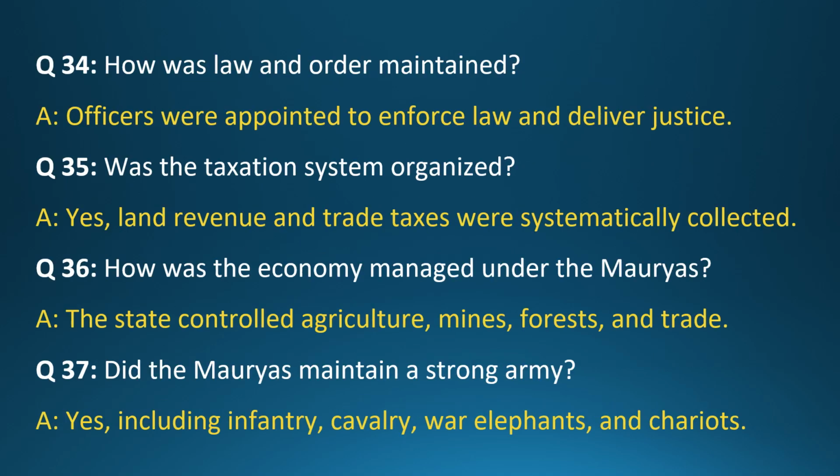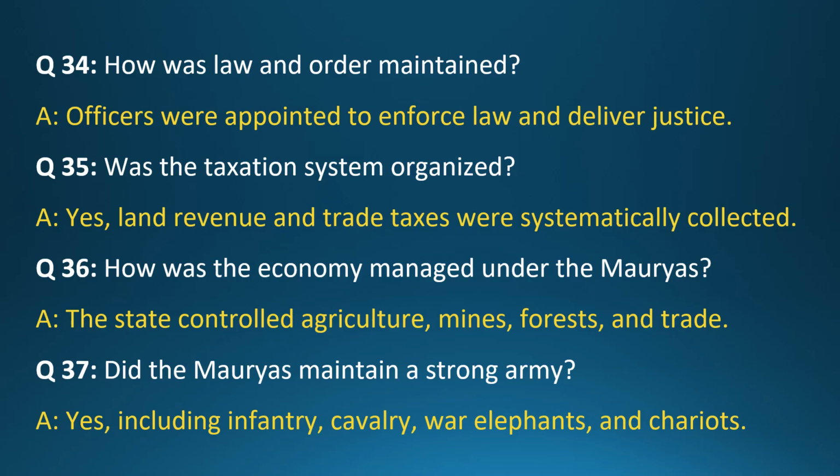Question 34. How was law and order maintained? Answer: Officers were appointed to enforce law and deliver justice. Question 35. Was the taxation system organized? Answer: Yes, land revenue and trade taxes were systematically collected. Question 36. How was the economy managed under the Mauryas? Answer: The state controlled agriculture, mines, forests, and trade.